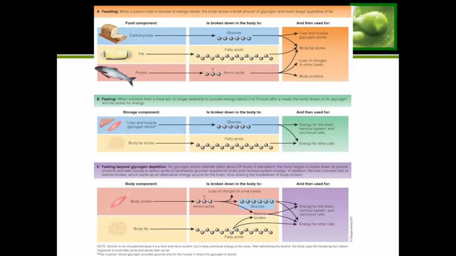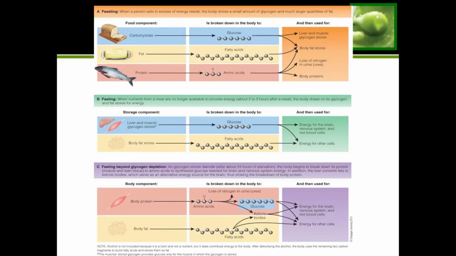So the body will also use some fat to fuel the other cells in the body that don't necessarily need glucose. Now, the one thing that you'll notice is that there is not a pink bar in the short-term fasting. The pink bar is supposed to be protein, and in short-term fasting we don't see it there. And the reason for that is because protein is something that we don't want to use for energy unless we're absolutely desperate. Because if we use it for energy, that means we're breaking down our muscle. So in between your meals, 2 to 3 hours, you still have enough glycogen that you can use for energy. We're not desperate yet, so we're not going to use protein.